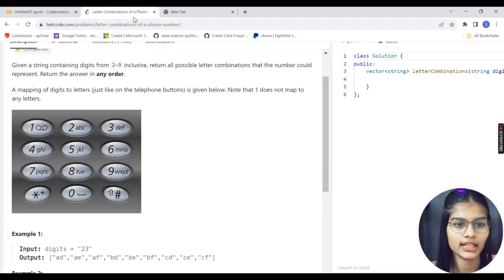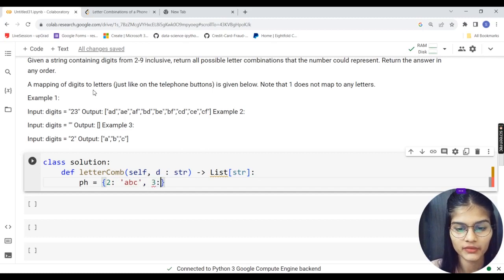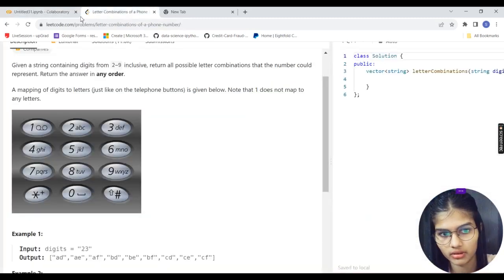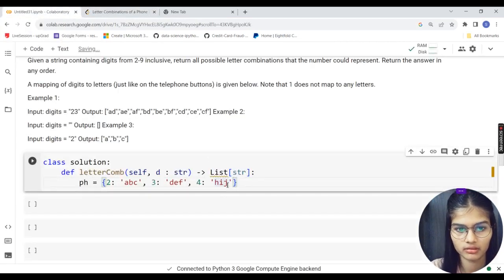First of all, I have to quickly make this phone map, which is in our complete program. I'll be making a dict in a variable called ph. 2 contains A, B, C, then 3 contains D, E, F. 4 contains G, H, I. Did I write that wrong?